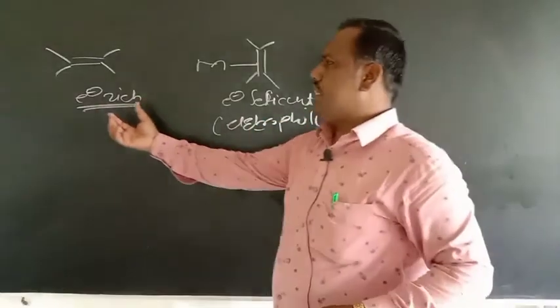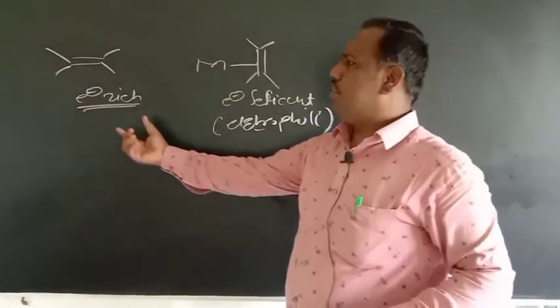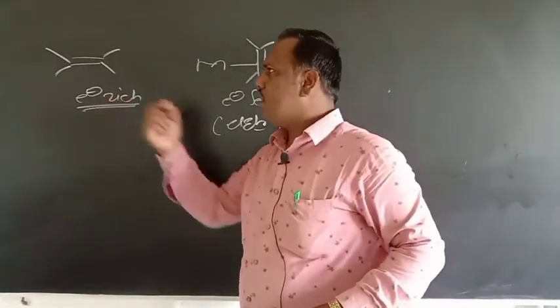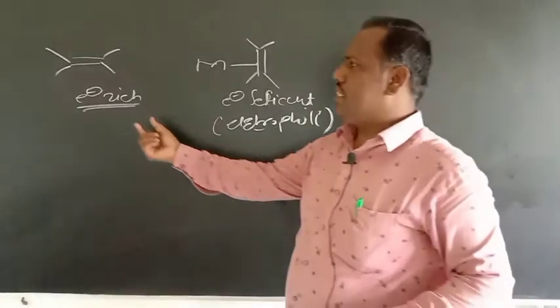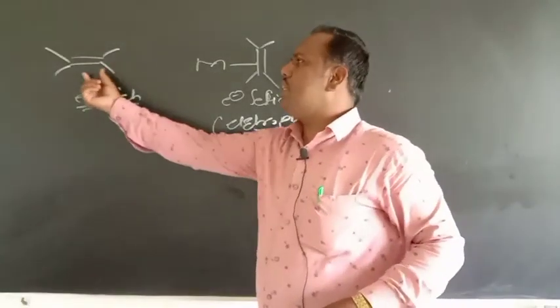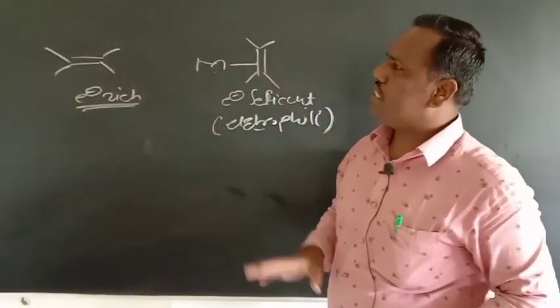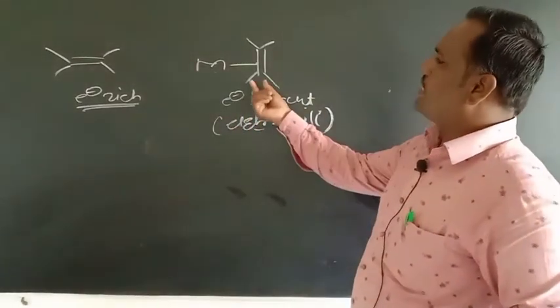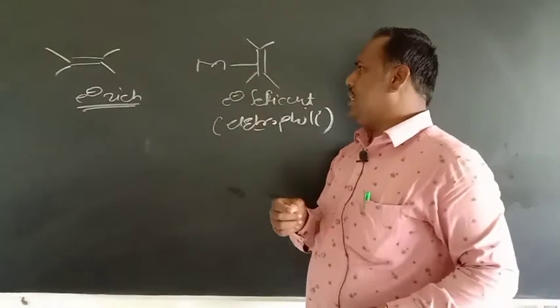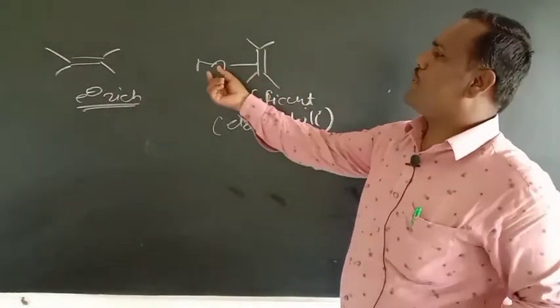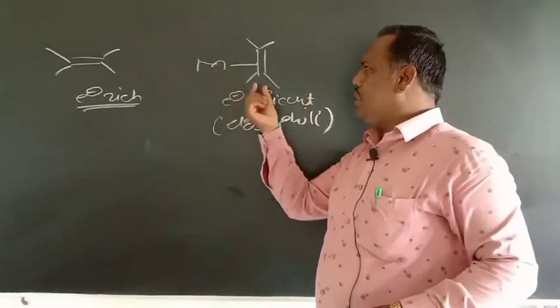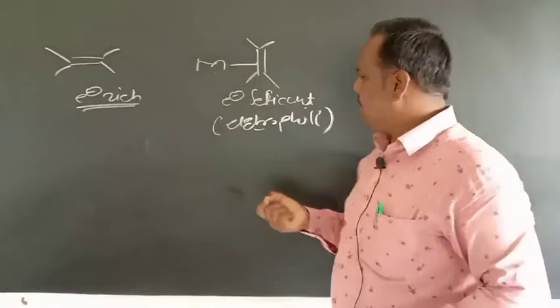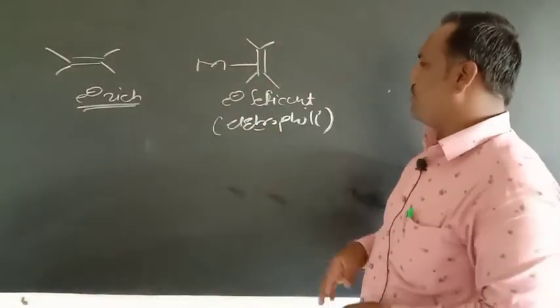If you consider this isolated polyene, it is electron rich, since it is not attached to the metal atom. But the polyene which is attached to the metal atom donates its electrons to the metal atom, and therefore it is electron deficient and acts as an electrophile.